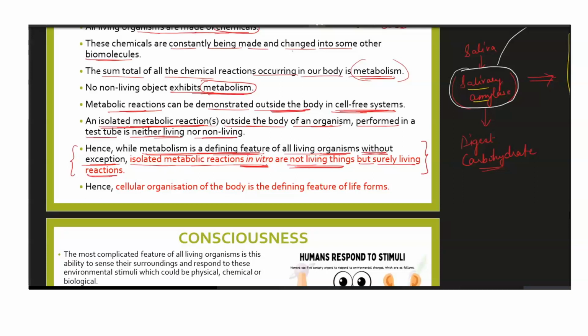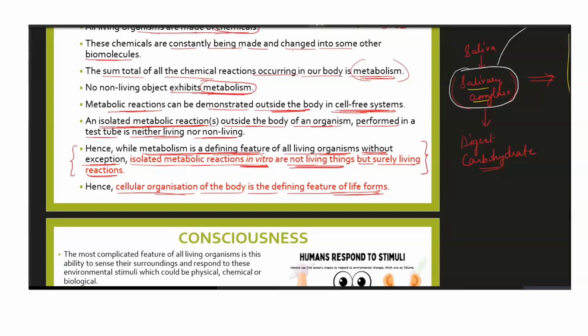And what is required for it to be called a living thing? The cellular organization. Hence, cellular organization of the body is the defining feature of life forms. So any life form that we can think of has to have a cellular organization. If it does not have a cellular organization, the metabolism will not occur inside their body and we will not call them a living entity.